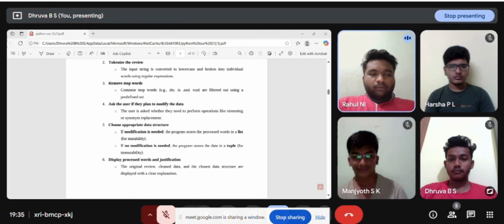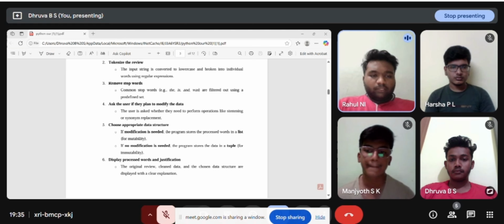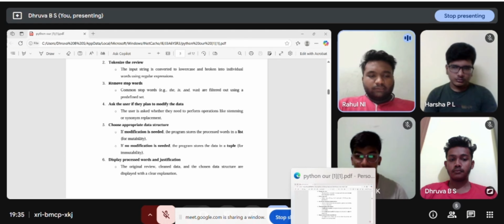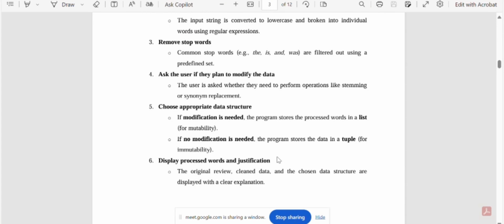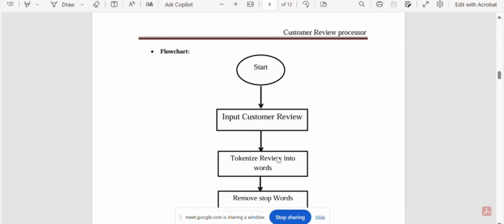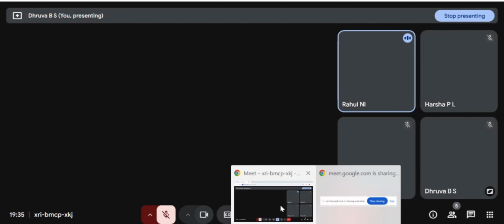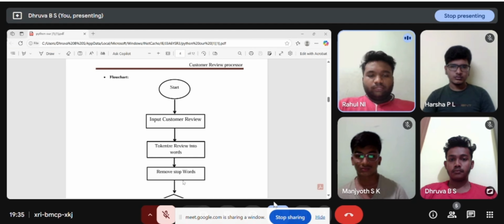Step five, choose the appropriate data structure. If modification is needed, the program stores the processed words in a list for mutability. If no modification is needed, the program stores the data in a tuple for immutability. Step six, display processed words alongside the original review. Cleaned data and the chosen data structure are displayed with a clear explanation. Flowchart: start, input customer review, tokenize the review into words, remove stop words.